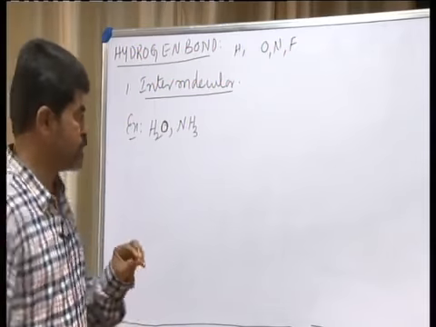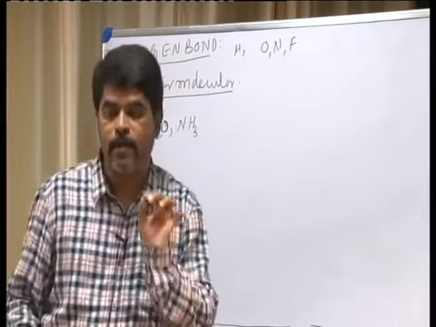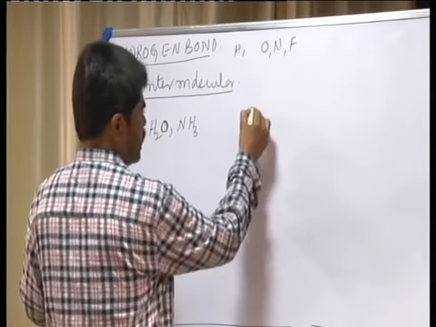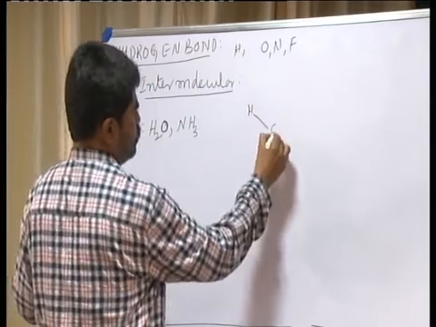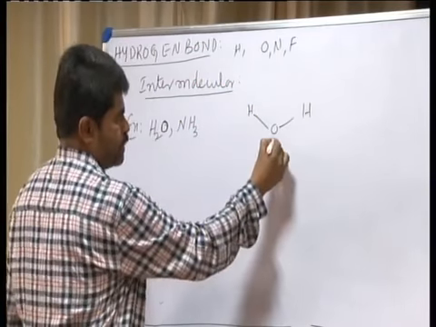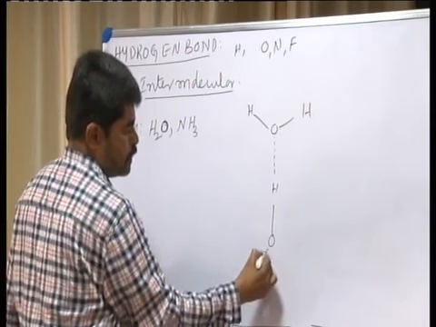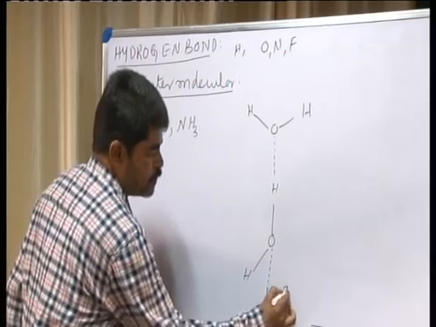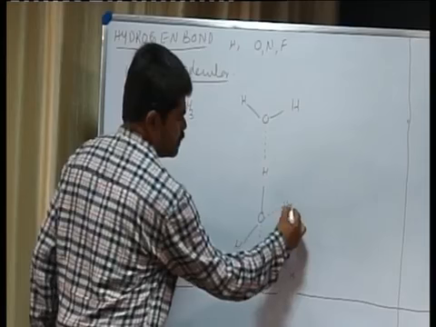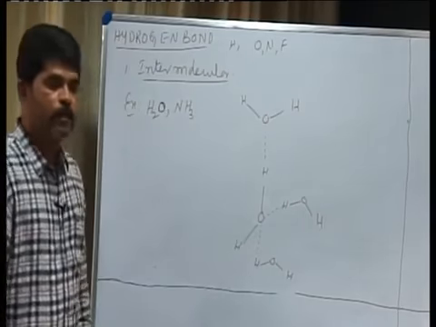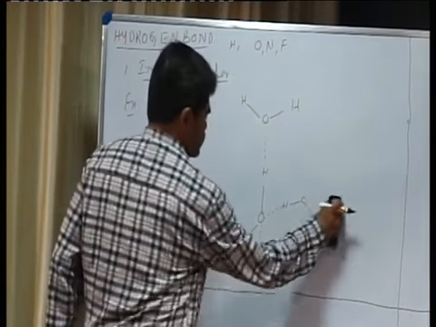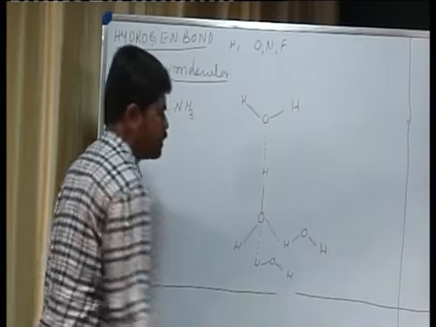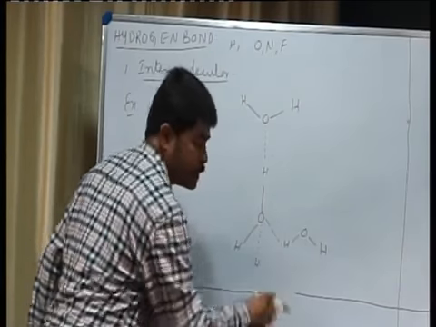Because in case of ice, see, due to hydrogen bonding, each oxygen atom is tetrahedrally surrounded by 4 bonds, which I can represent like this: H, O, H. Now it is like this: H, O, H, and again H, O, H. Observe it now. This is the best method.